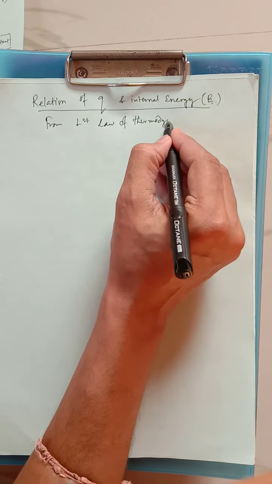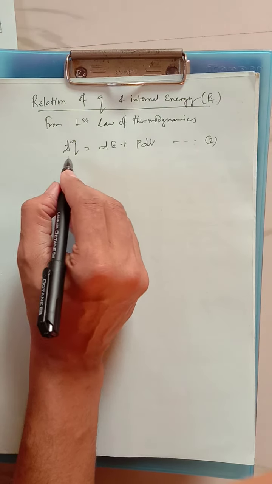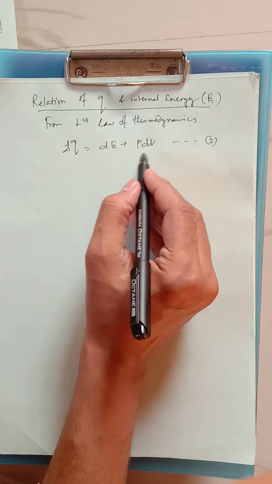So this was equation number 2, which we discussed in the last video. From this equation we can find the relation between change of heat and the internal energy.